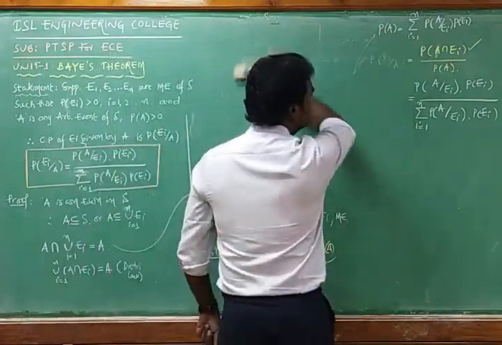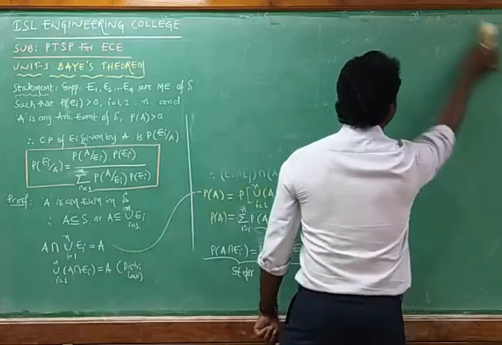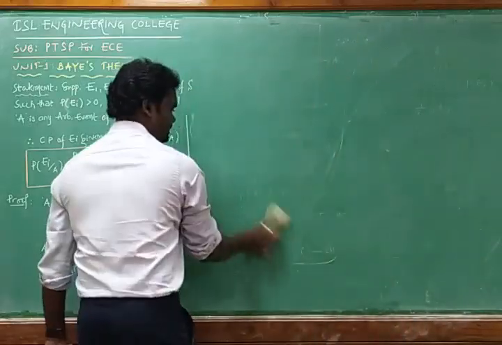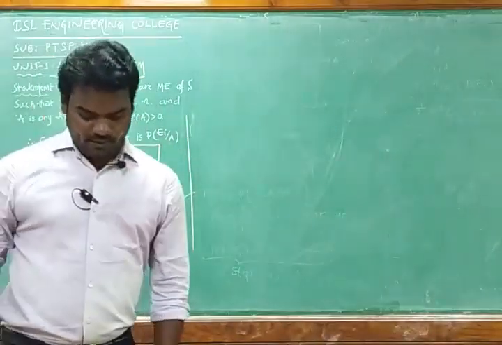The problem I am going to solve now, I am not writing it, I am reading the problem.